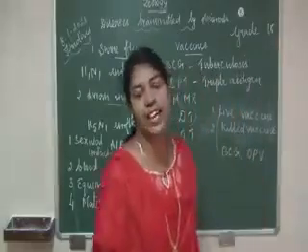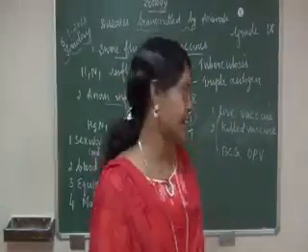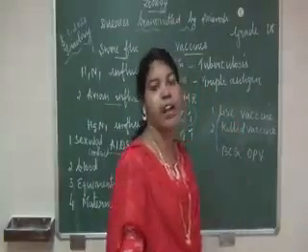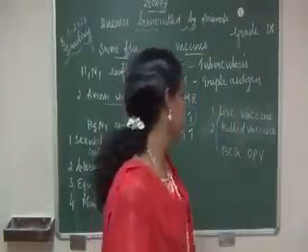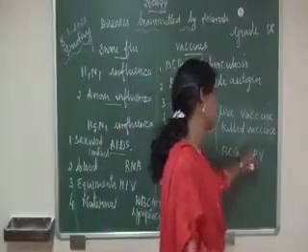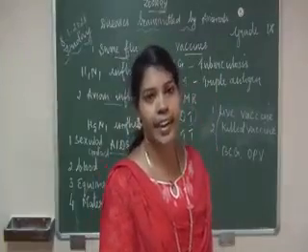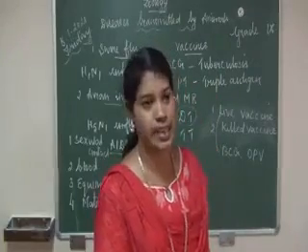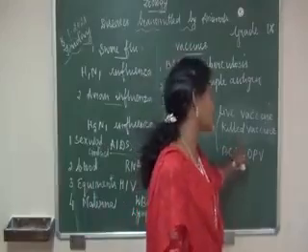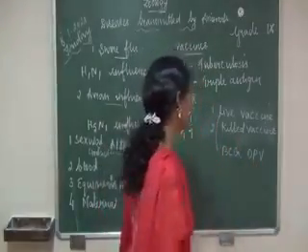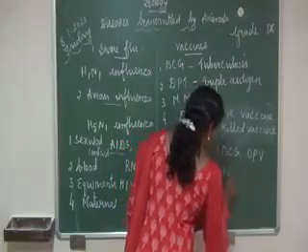Second one, killed vaccine. That means the microorganisms are killed by heat or by applying chemicals. Example, typhoid vaccine.